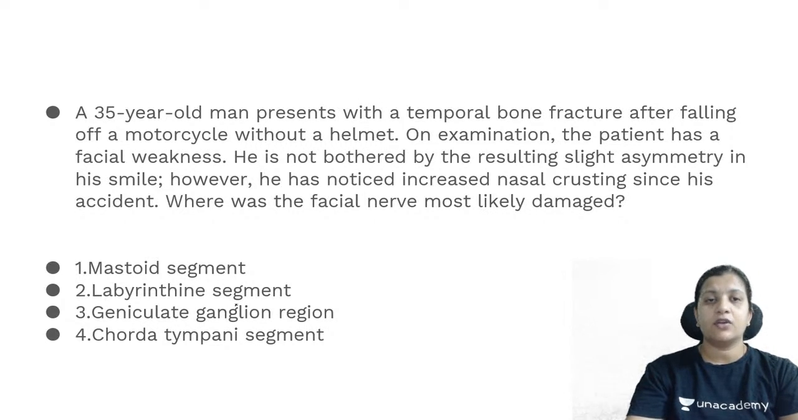A 35-year-old man presents with a temporal bone fracture after falling off from a motorcycle without a helmet. On examination, the patient has a facial weakness. He is not bothered by the resulting slight asymmetry in his smile. However, he has noticed increased nasal crusting since his accident. Where is the most likely site at which the facial nerve has got damaged? Mastoid segment, labyrinthine segment, geniculate ganglion region, chorda tympani segment.